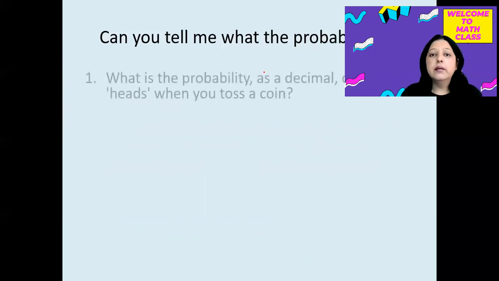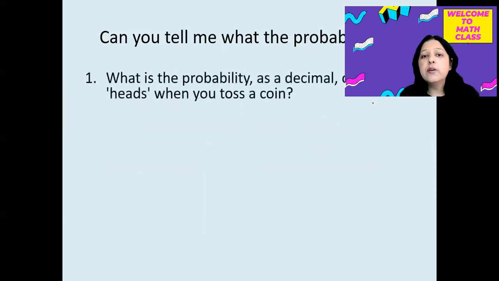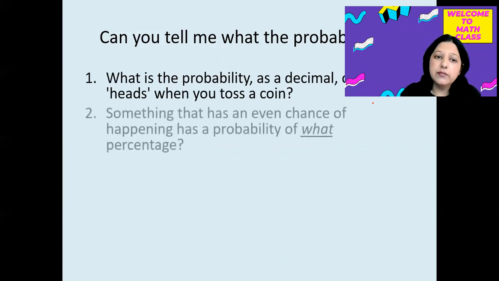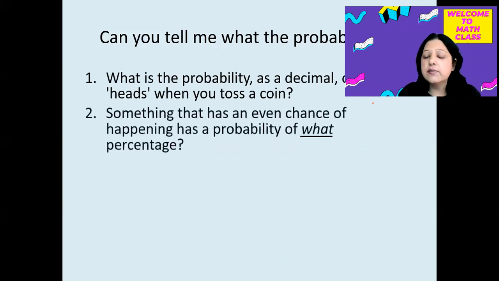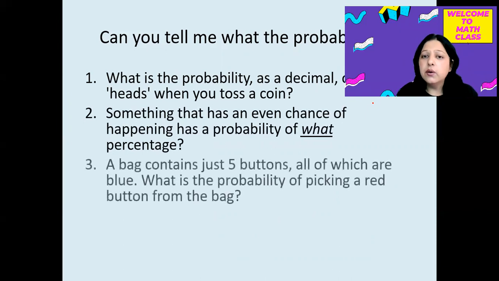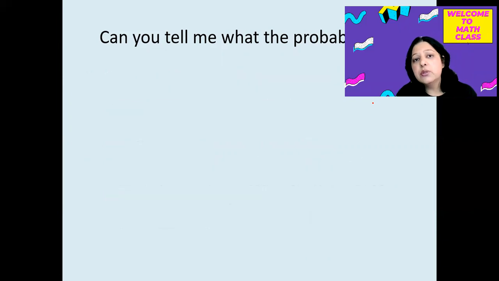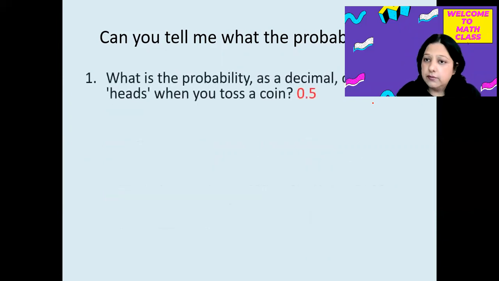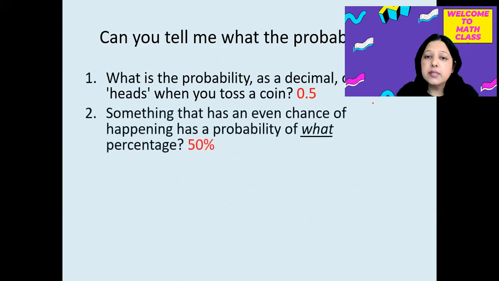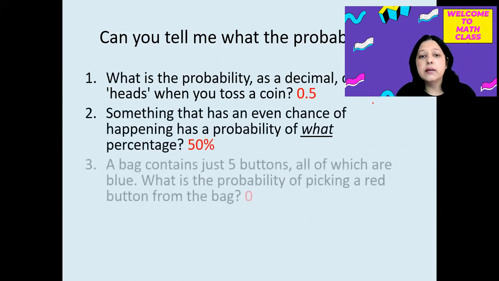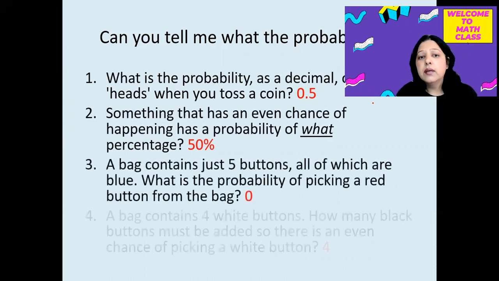What is the probability, as a decimal, of getting heads when we toss a coin? The probability will be 1 by 2, or 0.5. So these are some of the cases where we can express all the cases which we discussed earlier. We can express our probabilities in decimals, in fractions, and in percentage also. You can see the answers are coming in this way.